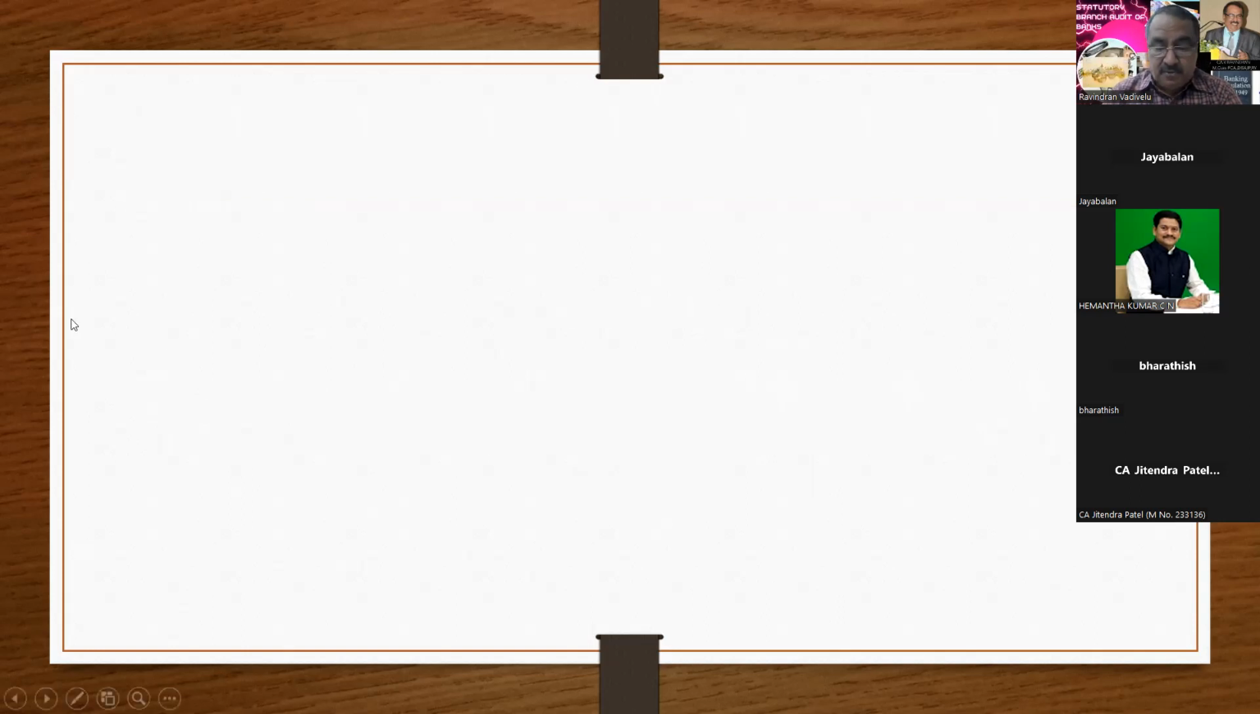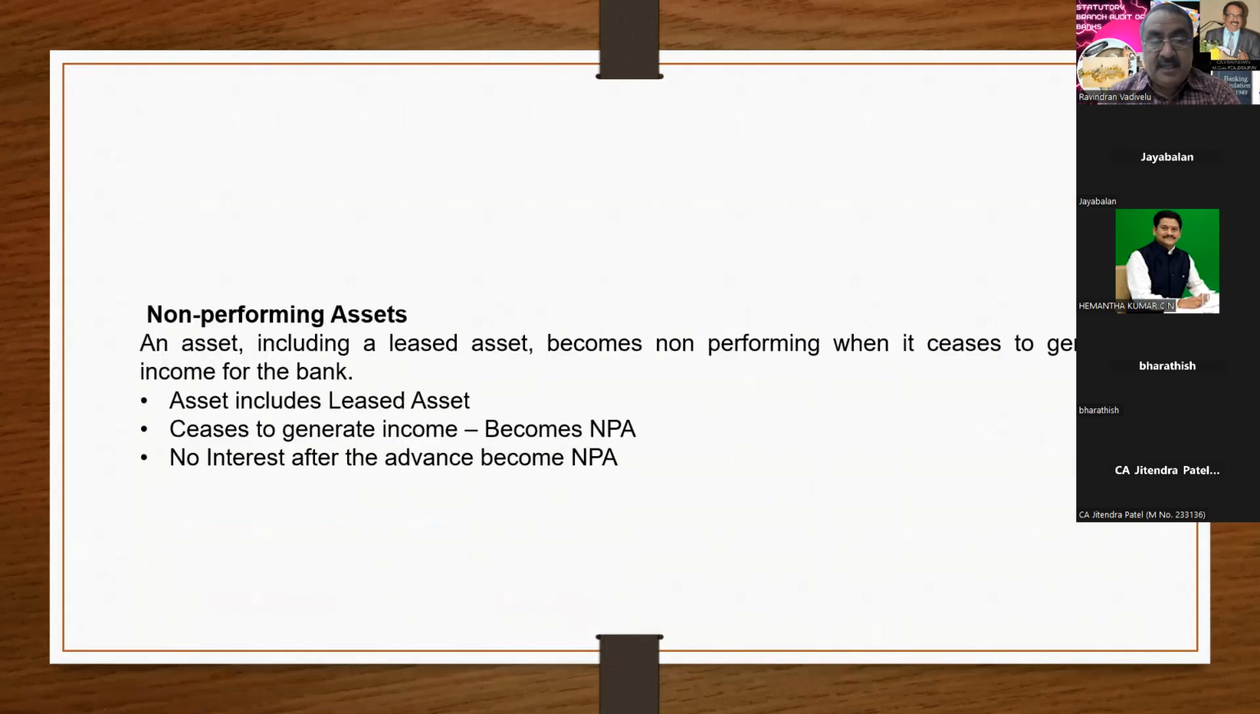Here, the important point is that an asset, including a lease asset, becomes non-performing when it ceases to generate income to the bank. That means if it is not possible for an asset to generate any income to the bank, then that will be called NPA. Here, asset includes lease asset, and when it ceases to generate income, it becomes NPA, and no further interest has to be paid after the account has become NPA. You have to bear this in mind.